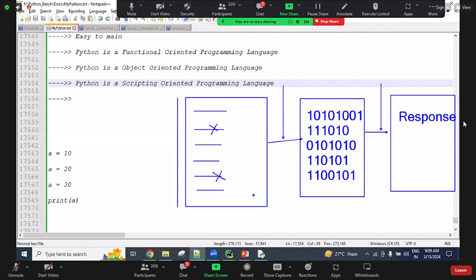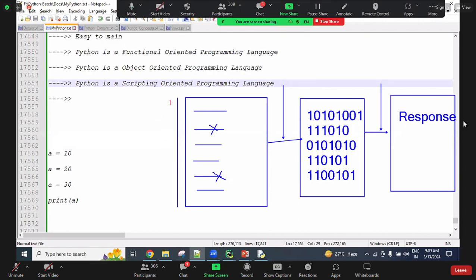But Python follows an interpreter-based approach. I will tell about the interpreter later. Python checks each line using the interpreter.